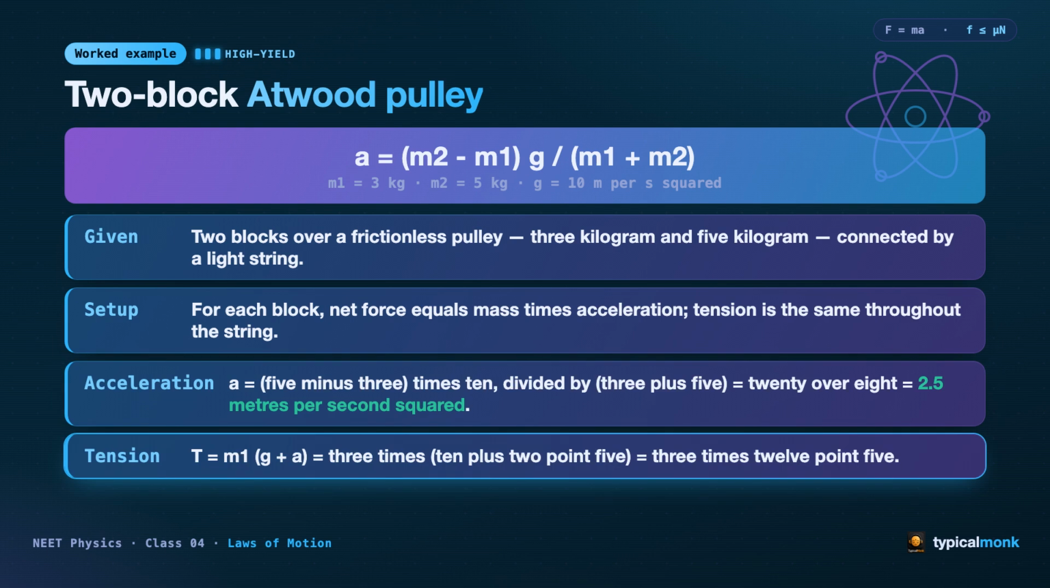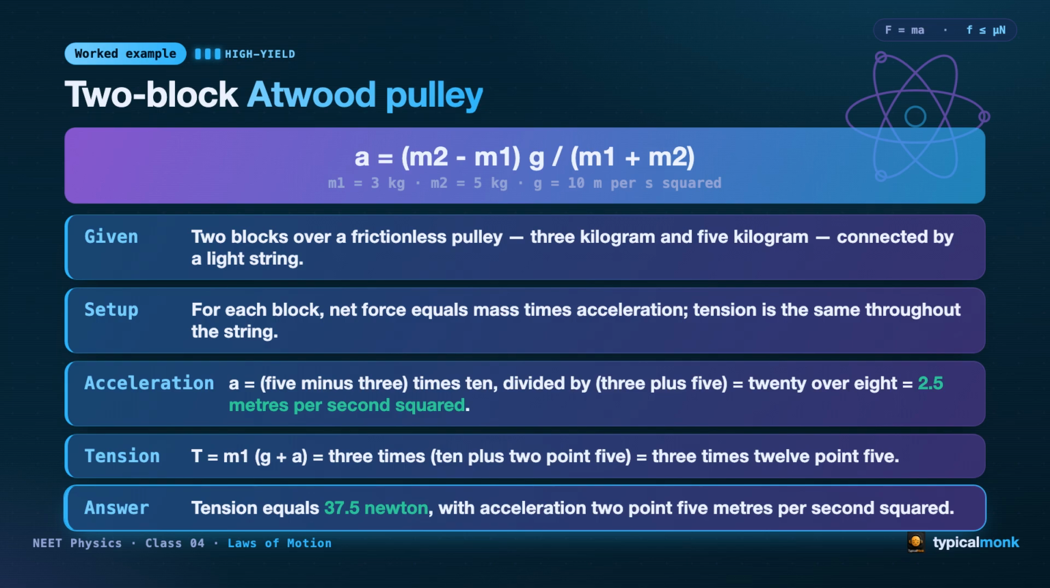Look at the lighter block. The tension pulls it up, gravity pulls it down. So tension equals m1 times (g plus a), 3 times (10 plus 2.5), 3 times 12.5. Step 5. The answer. The tension is 37.5 Newton with an acceleration of 2.5 meters per second squared. That is the whole part. Given, setup, acceleration, tension, answer. The very same method solves every connected body problem NEET can ask.